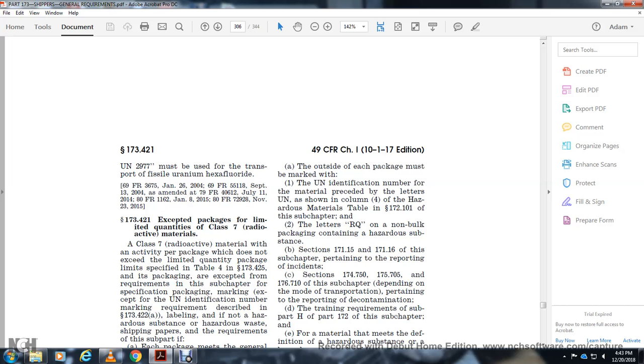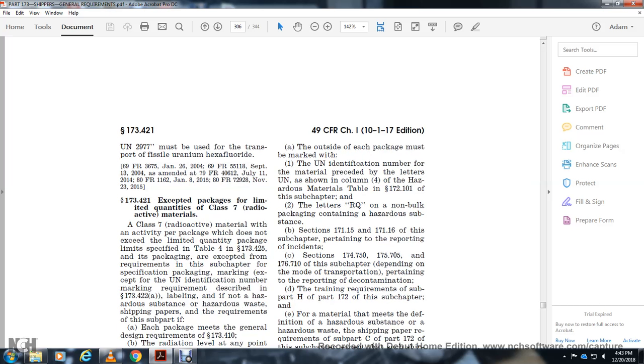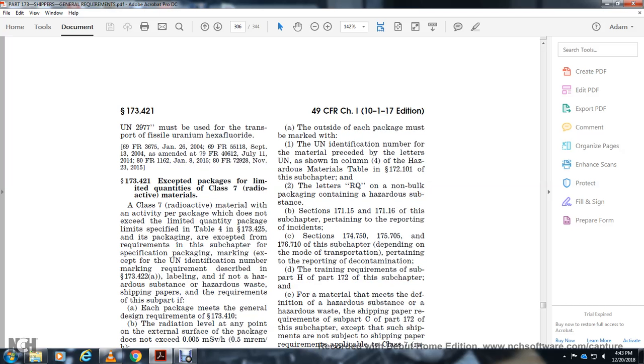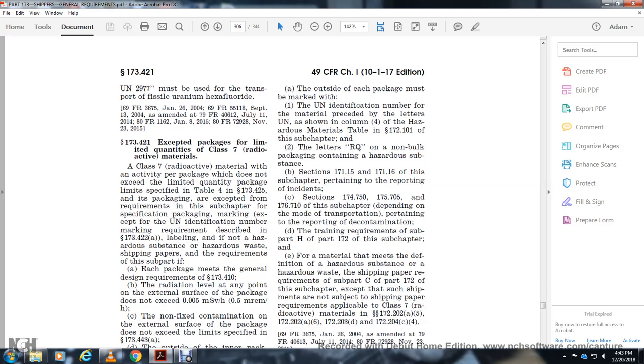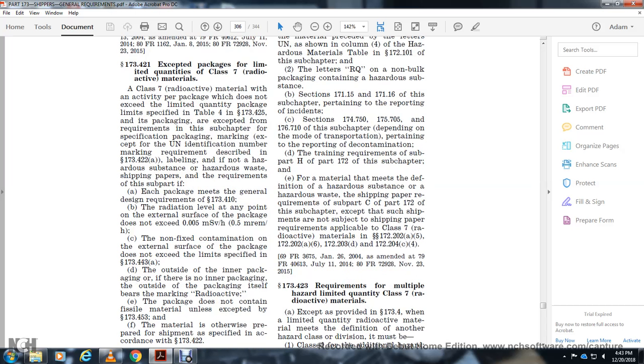Section 171.15 and 171.16 of the subchapter pertain to incident reporting, with sections 174.750, 175.705 and 176.710 of the subchapter, depending on the mode of transportation, pertaining to reporting documentation. Transportation requirements of subpart H to part 172 of the subchapter apply, and the definition of hazardous substance applies to the hazardous material shipping paper. The requirements of subpart C of part 172 of the subchapter apply, except for the shipping paper, with the subject of the shipping paper requirements for the class of the radioactive material, of 172.202(a)(5), (a)(6), 172.203(d), and 172.204(c)(4).